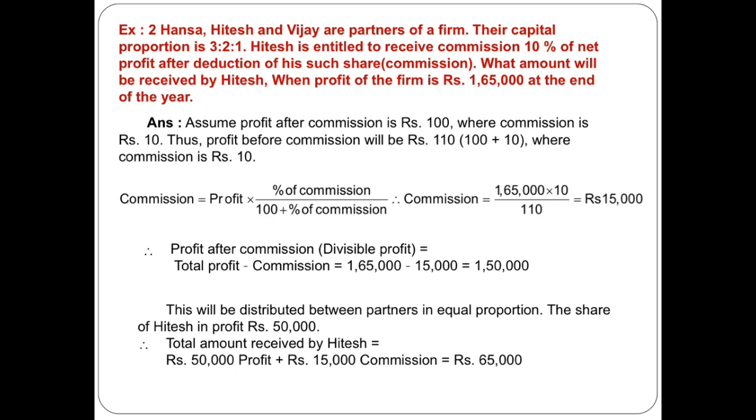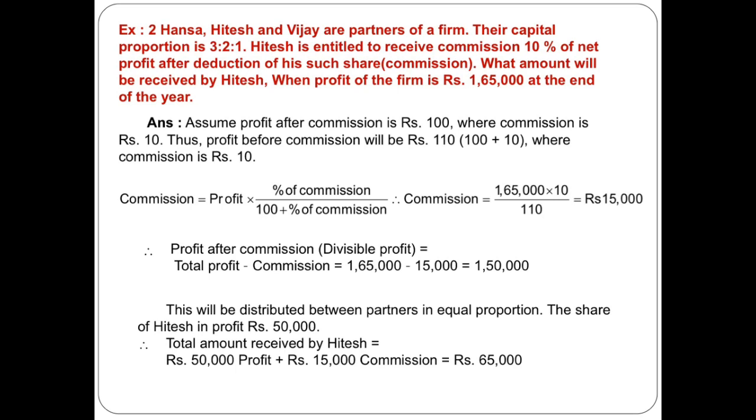Again I repeat the statement. In the question, profit of the firm is 1,65,000, that is profit before commission. But the percentage of commission is 10% of net profit after deduction of such commission. So in that case, we have to assume profit after commission is 100, 10 rupees is commission, so profit before commission is equal to 110.